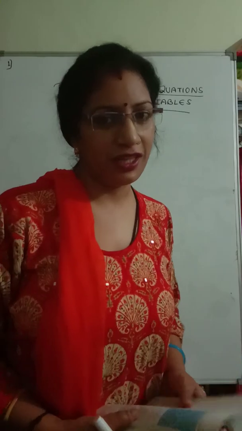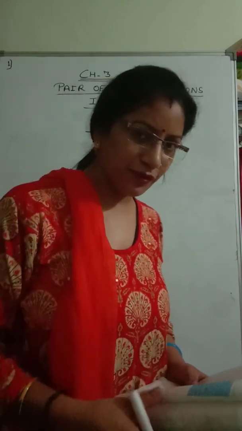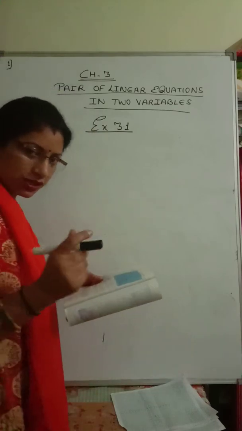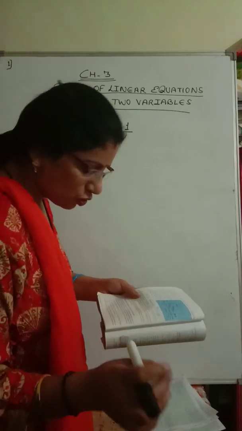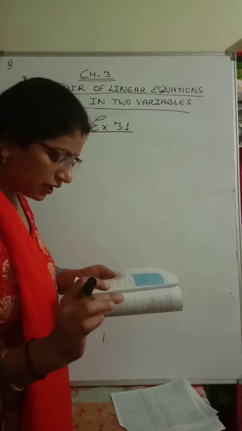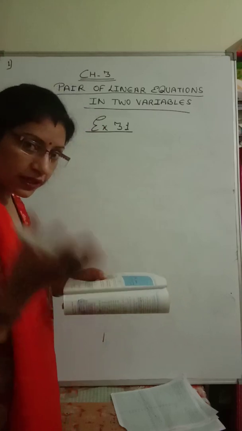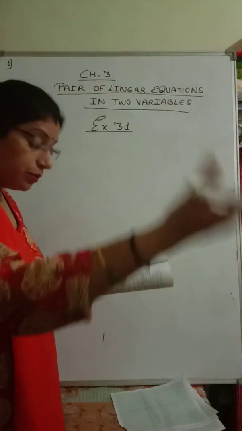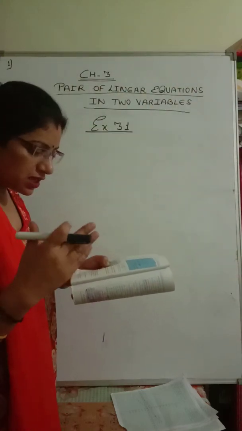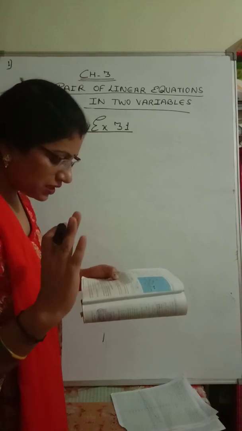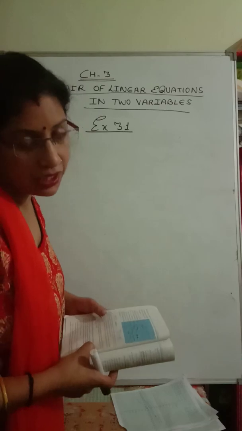So today we are starting exercise 3.1. So let us read the first question directly. Aftab tells his daughter, 7 years ago I was 7 times as old as you were then. Also 3 years from now, I shall be 3 times as old as you will be. Isn't this interesting? Represent this situation algebraically and graphically.